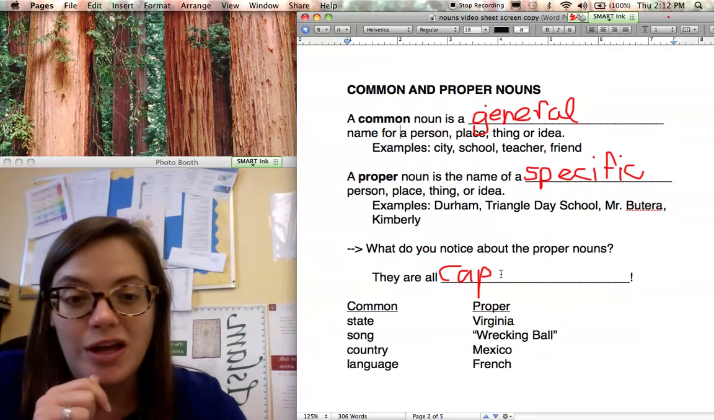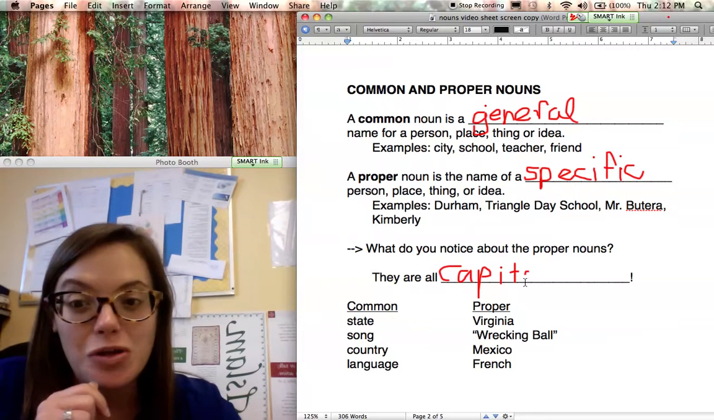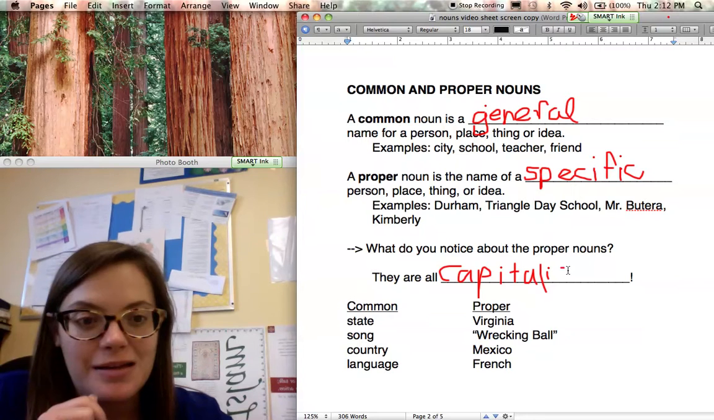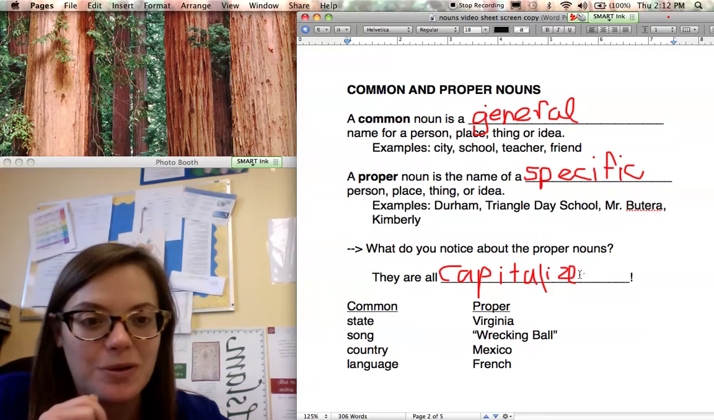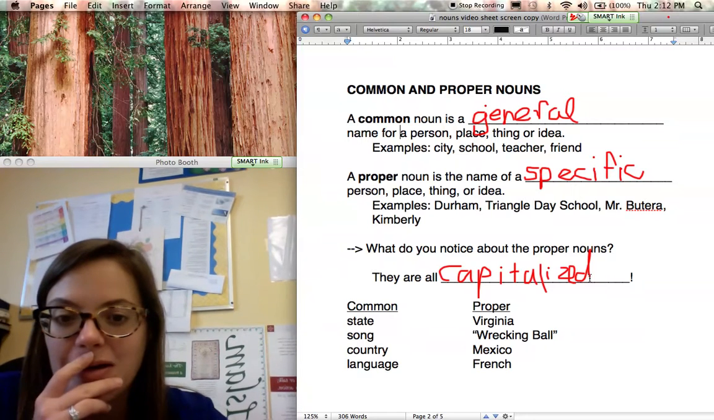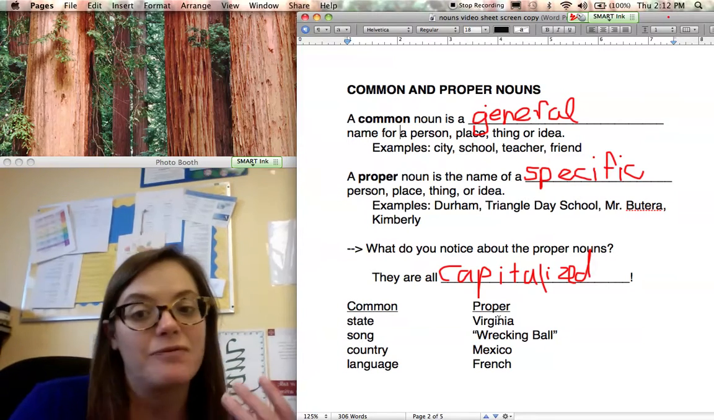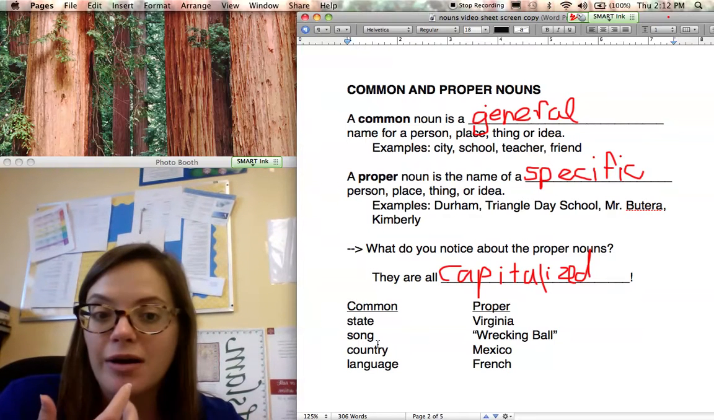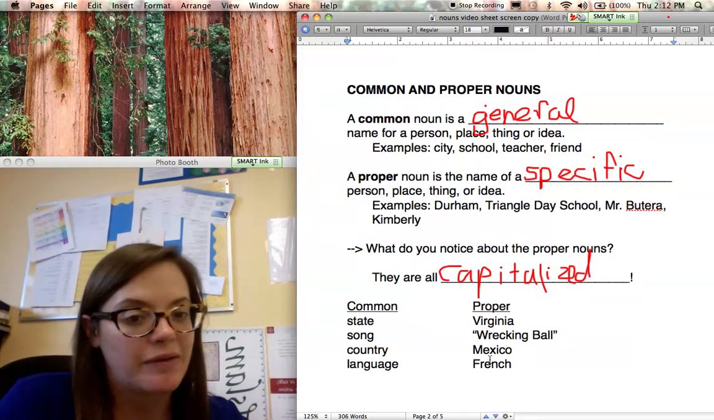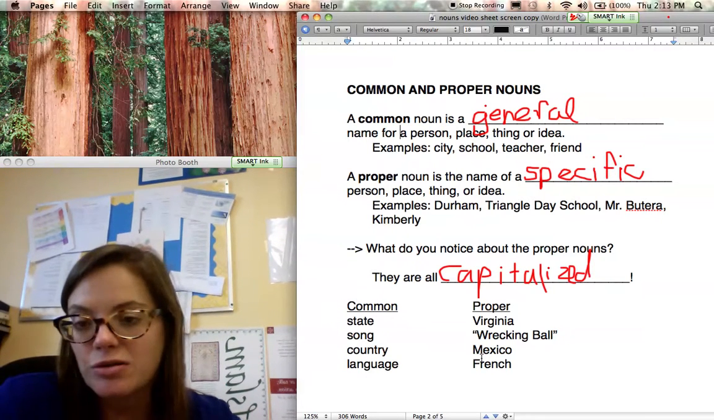Okay? So if you are using proper nouns, and I've already seen some of you not doing this very well, you need to be capitalizing them. Okay? So they are all capitalized. Make sure you're putting that in your blank. All right, so I have another list here just so we can look at them. Common nouns are things like state versus the proper noun, Virginia. Song instead of the specific song, Wrecking Ball. Country instead of the specific country, Mexico. Language instead of the specific language, French.